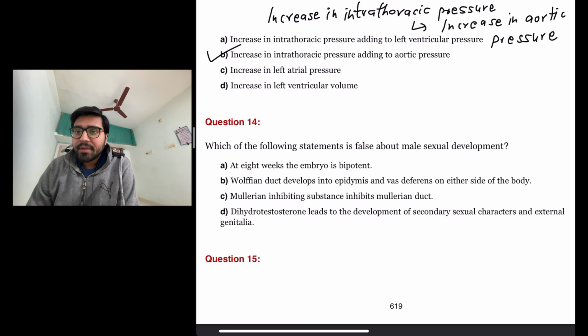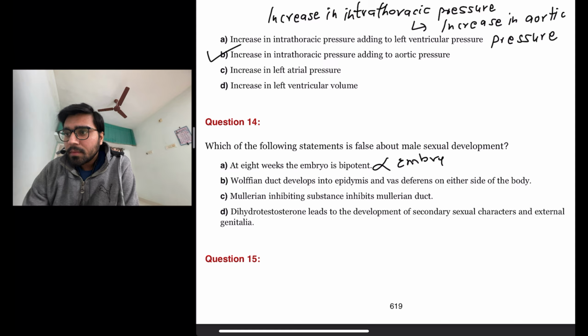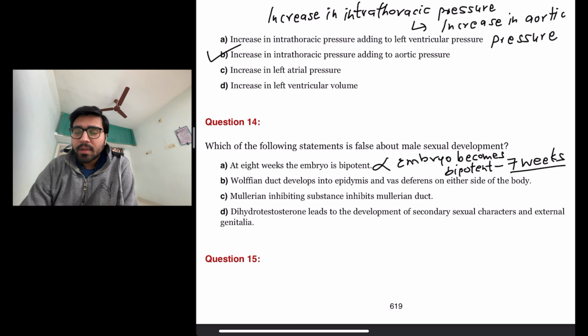The next question is which of the following statements is false about male sexual development? So let us look at the statements. At 8 weeks, the embryo is bipotent. This is a false statement. The embryo becomes bipotent at 7 weeks, not 8 weeks. Okay, so this is the answer of this question.